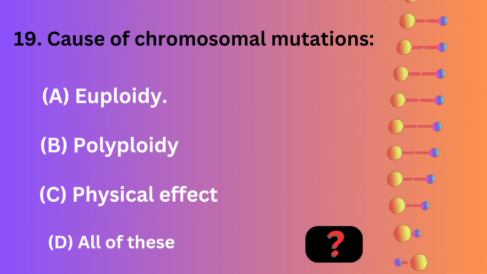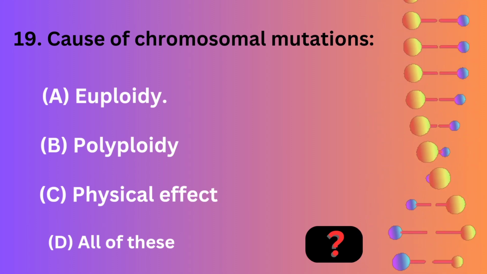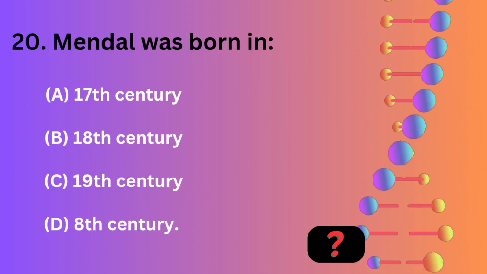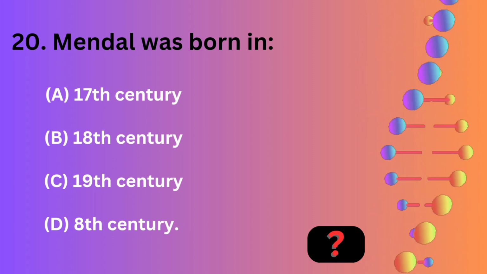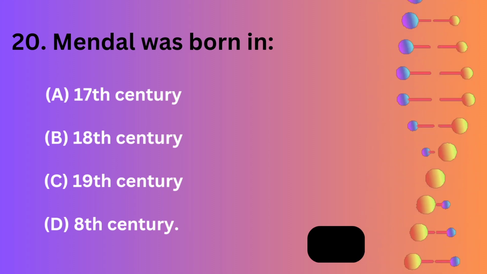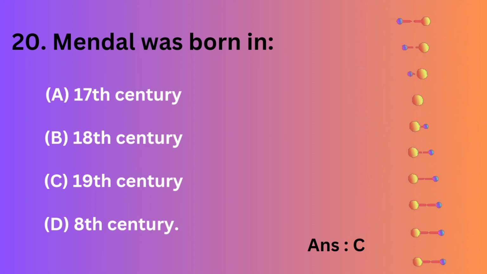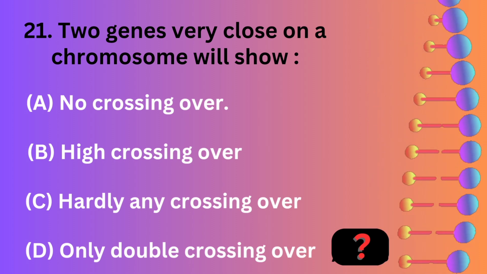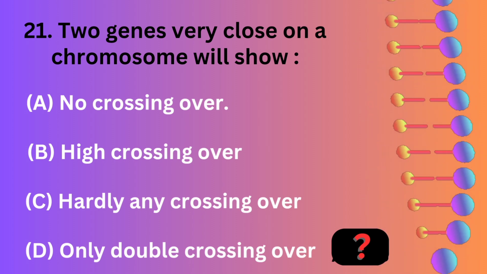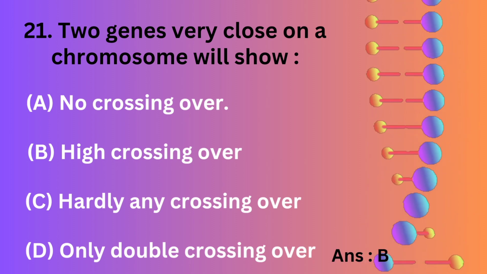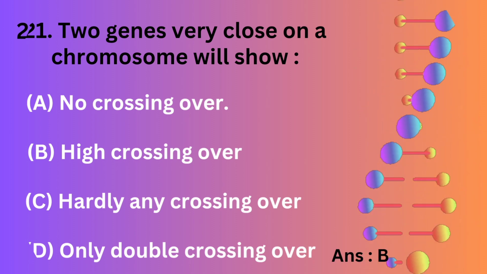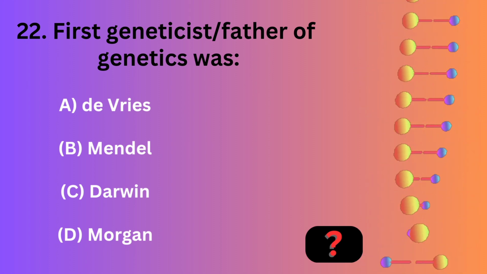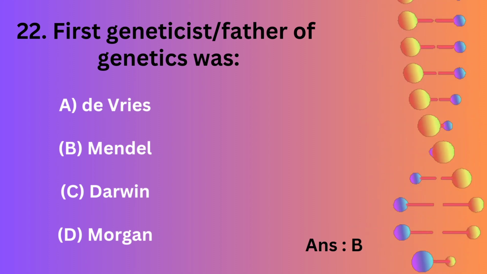Cause of chromosomal mutations: euploidy, polyploidy, physical effect, all of these. Mendel was born in 17th century, 18th century, 19th century, 8th century. Two genes very close on a chromosome will show no crossing over, high crossing over, hardly any crossing over, only double crossing over. First geneticist or father of genetics was de Vries, Mendel, Darwin, Morgan.